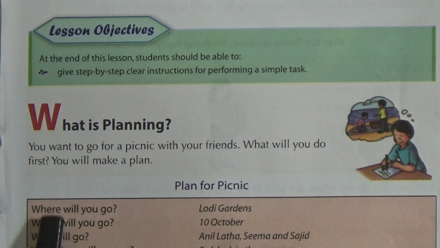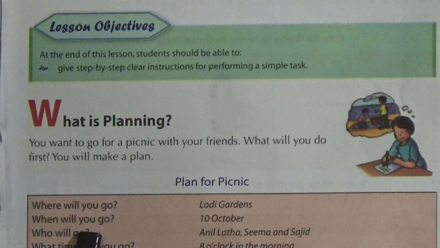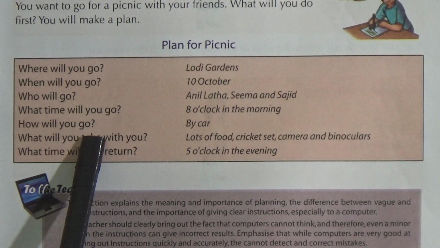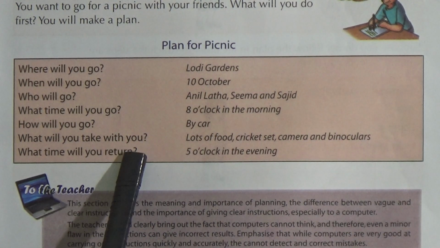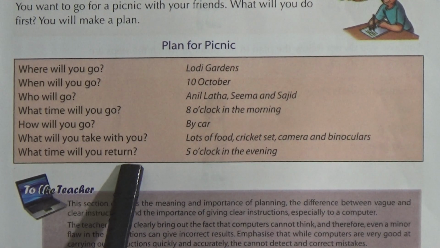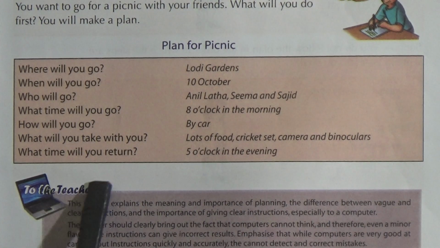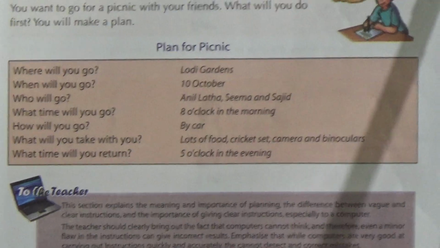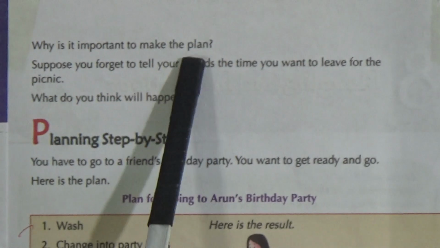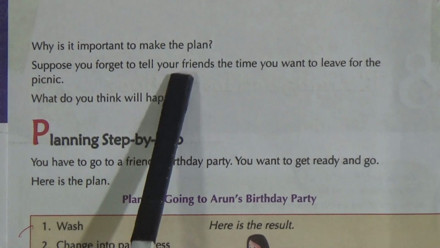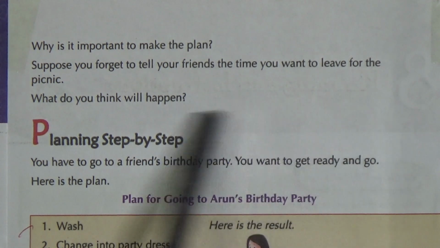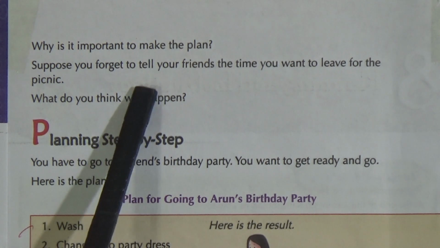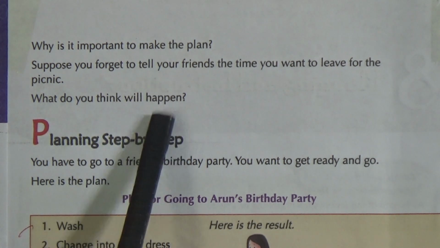You will have to decide where will you go, when will you go, who will go, what time will you go, how will you go, what will you take with you, and what time will you return. So these things you are going to plan. Look at the next page, page 84. So why is it important to make the plan? Suppose you forget to tell your friends the time you want to leave for the picnic. What do you think will happen? So if one step in the plan is missing, it will not work properly.